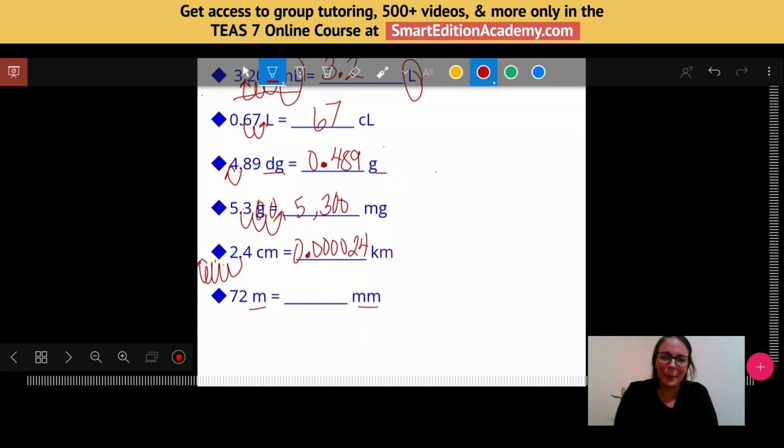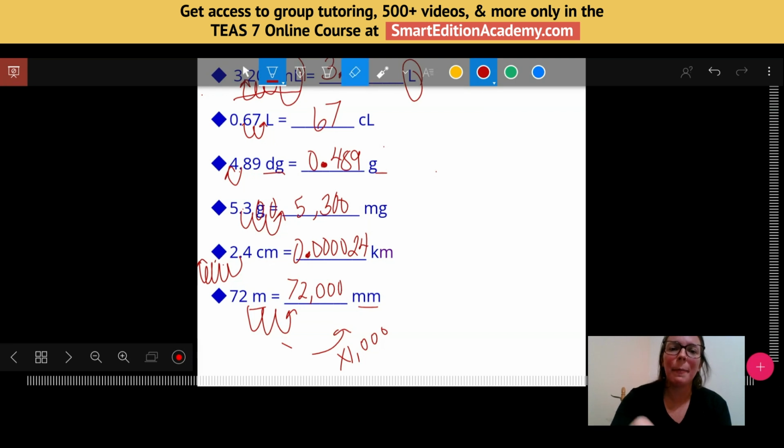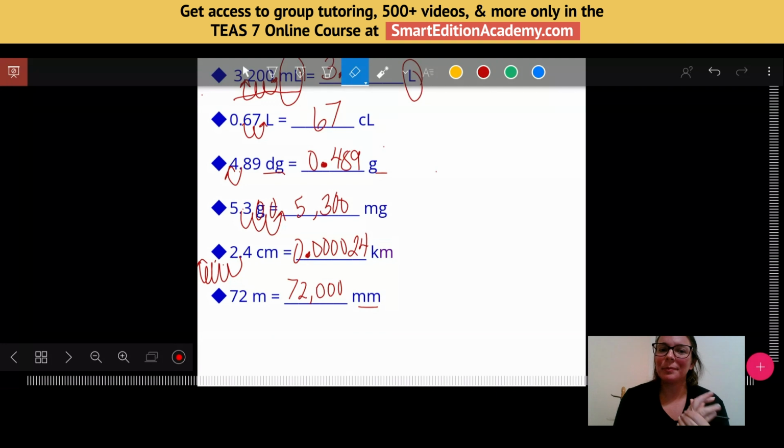Thank you. Cool. And then just for this final example, if you used this strategy, you would have swooped 3 times to the right. 1, 2, 3. If you know your conversion, then you would just have multiplied by 1,000, which we will definitely do some examples where we're just using our straight up conversions as well. But it would be 72,000 millimeters.